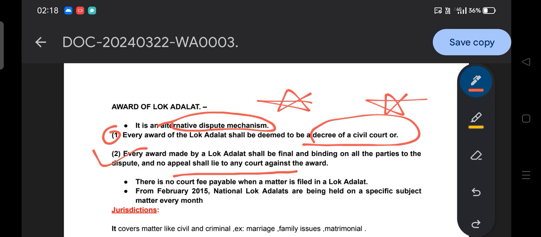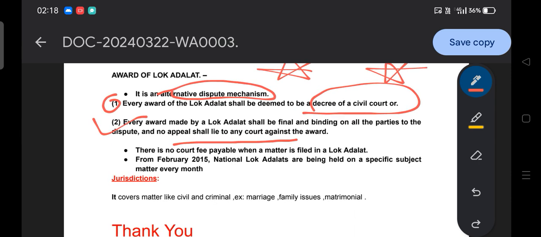If you are not satisfied with the judgment of the Lok Adalat, you can directly go to the other courts under Article 32 or 226. But you can't go in appeal to another court against the Lok Adalat. You have to remember that, because here the confusion is that most people think Lok Adalat is a lower court and one can go against it to a higher court. No, you can't. There is a mention in our legislation.